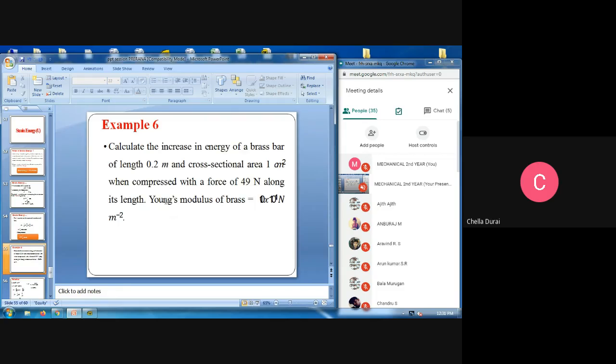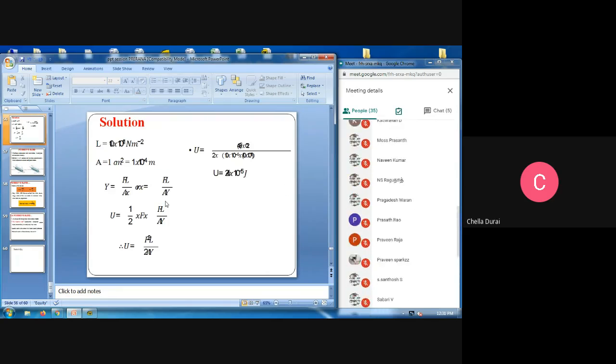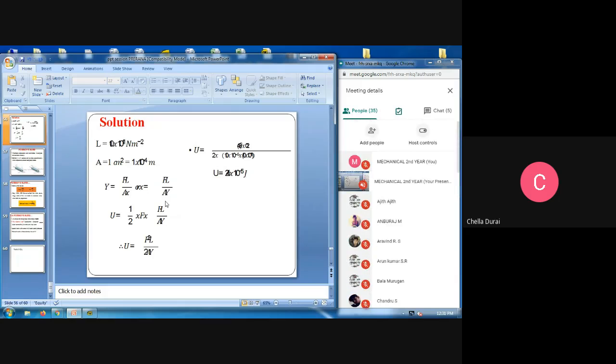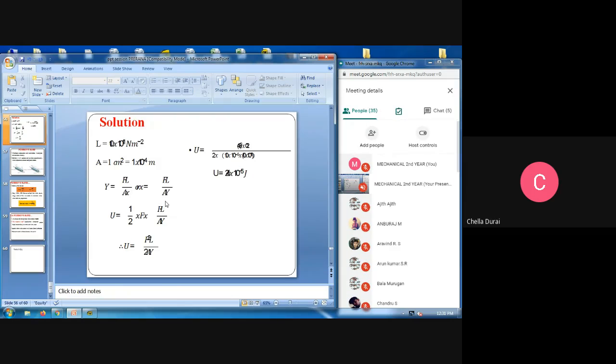The Young's modulus of brass is equal to 10 into 10 power 6 Newton per meter square. This is the problem. For the solution, just write the given data and solve the problem. You know the formula: energy stored is equal to half into force into extension, F x divided by, x equals F l divided by A E. That is U is equal to F squared l divided by 2AE. Using this equation, you can solve the problem. You can get the solution.